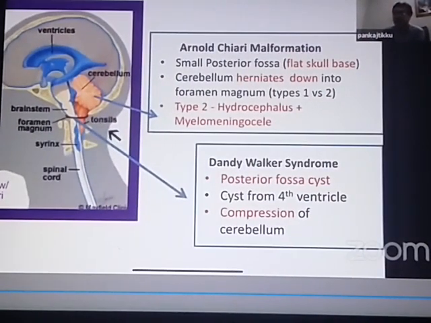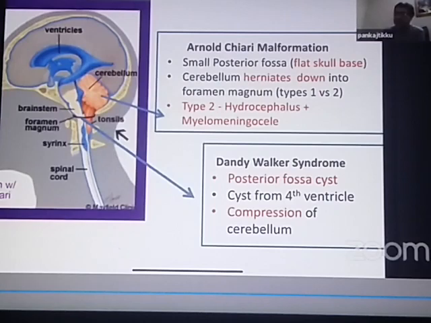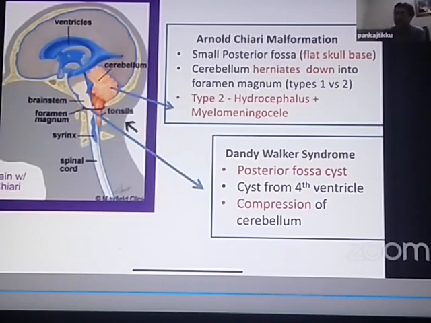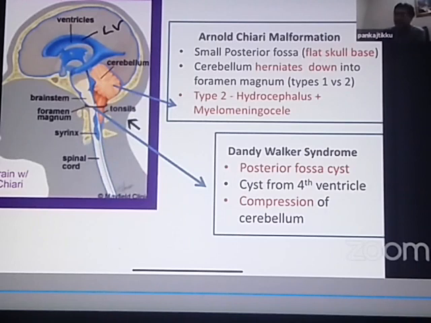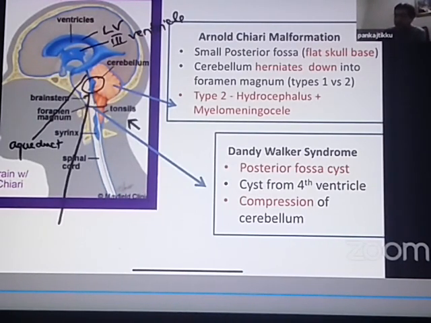You can see the two lateral ventricles, LV. Then this is the third ventricle. This is the aqueduct. This is the fourth ventricle. The circled portion is the fourth ventricle. I hope you can appreciate the fourth ventricle is the circled portion. Now, this is the cerebellum.